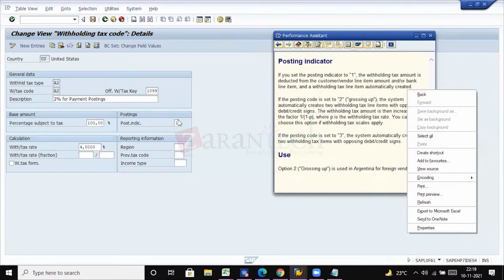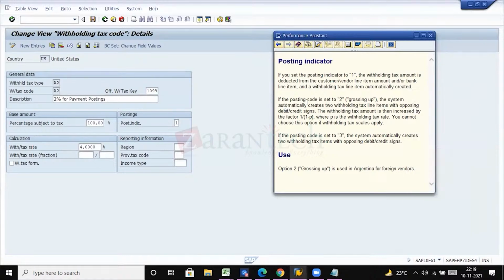That means when you select this one, it will create a separate line item for withholding tax, that is, the GL account pops up. When you select 2, grossing up, the system automatically creates 2 withholding tax lines with opposing debit and credit. That means it will nullify.